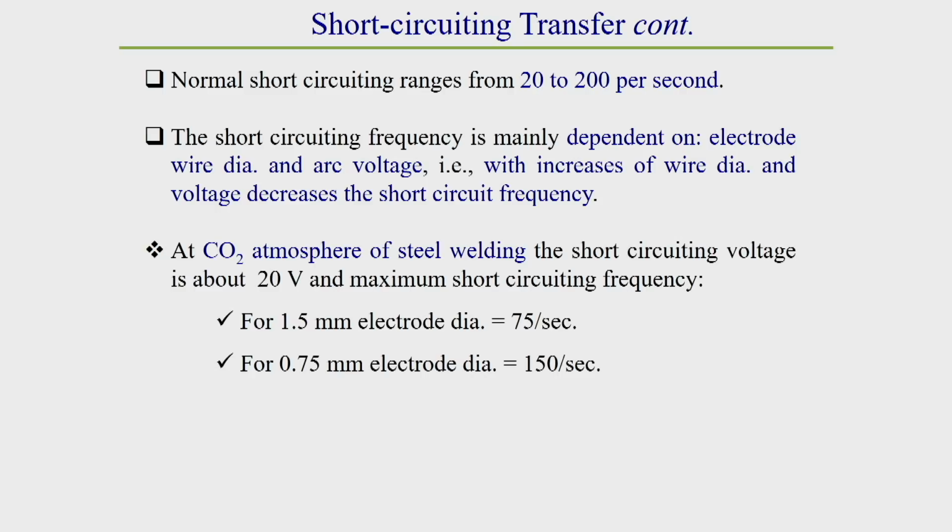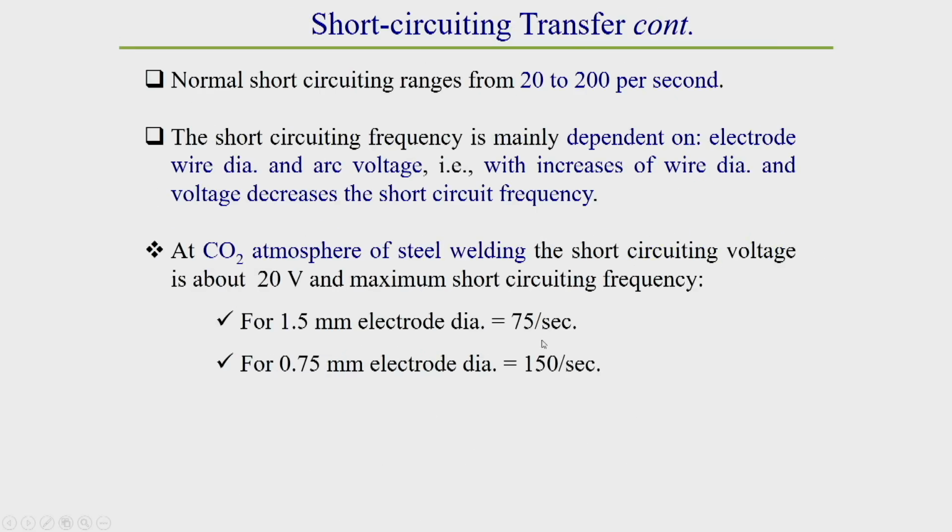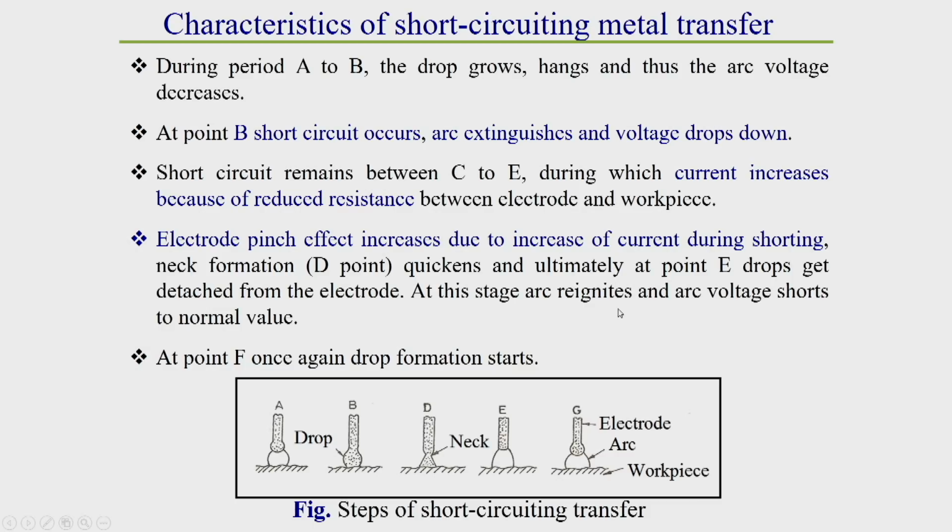If the diameter increases to 1.5 millimeter, the drop transfer rate decreases to around half of that observed for the 0.75 millimeter electrode. So, with a 1.5 millimeter diameter electrode, we get a drop transfer rate of around 75 drops per second. It was observed that short circuiting drop transfer frequency highly depends on electrode diameter.